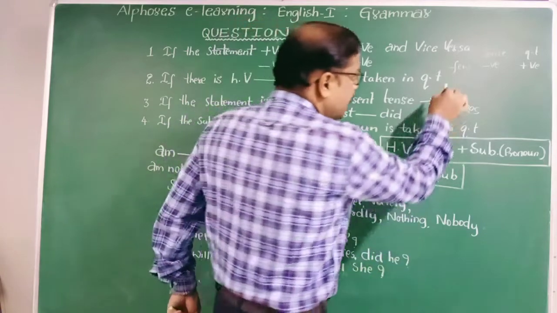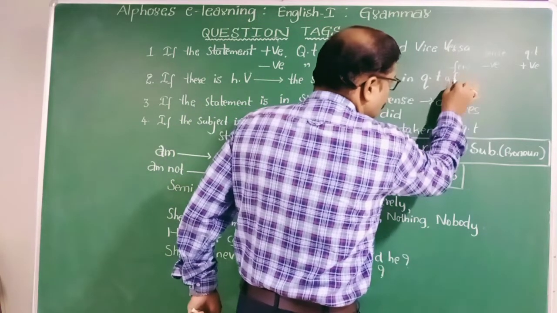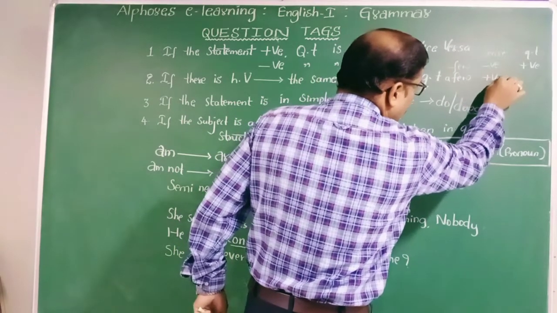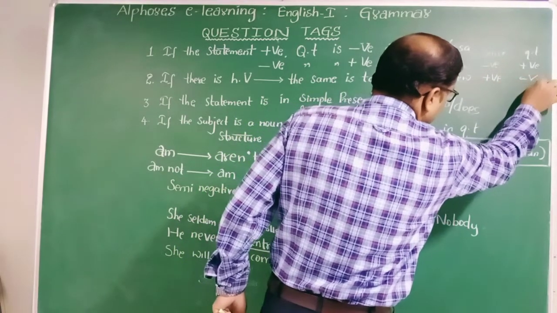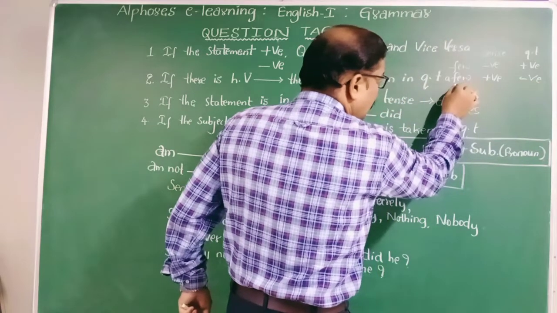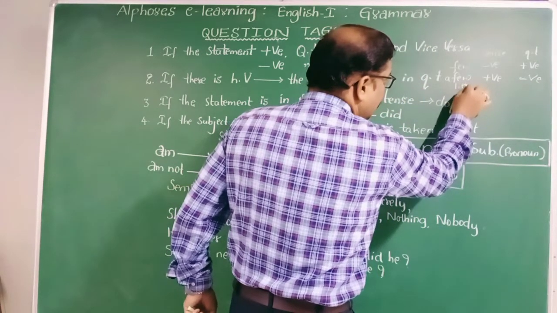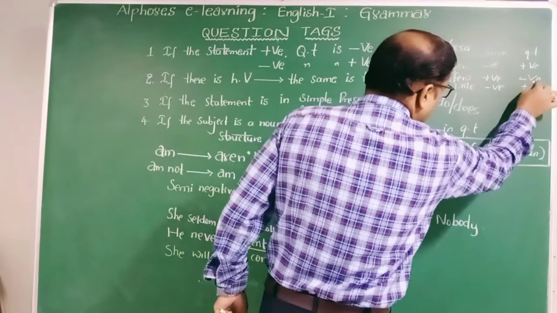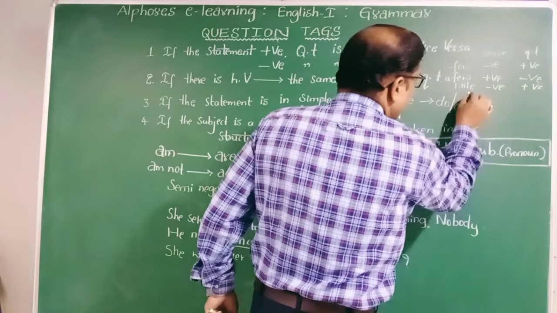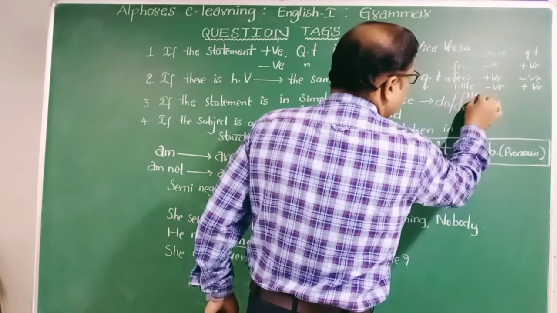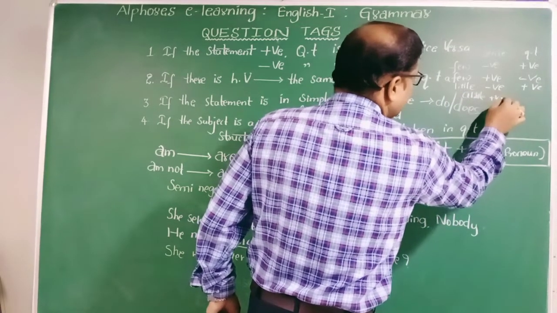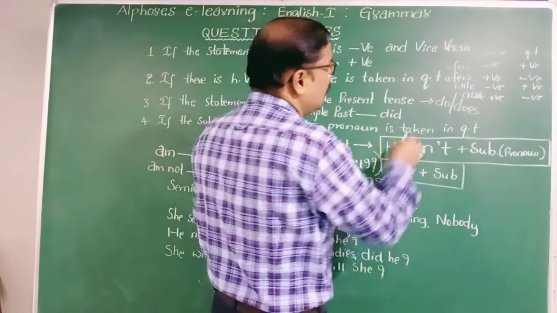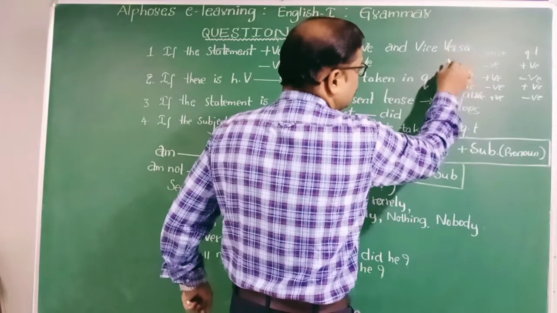Okay, so in the same way, a few, sense positive and QT will be negative. Little, sense negative, QT will be positive. A little, sense positive, QT will be negative. So just carefully observe this one, dear students.